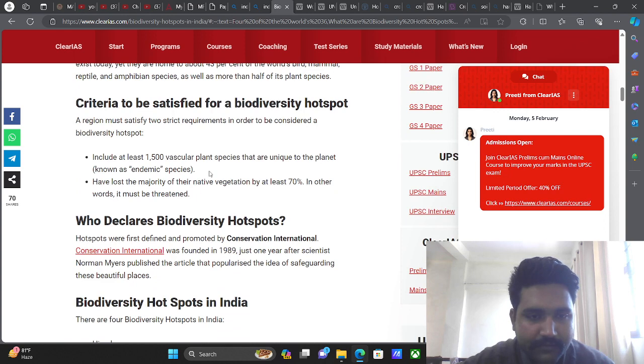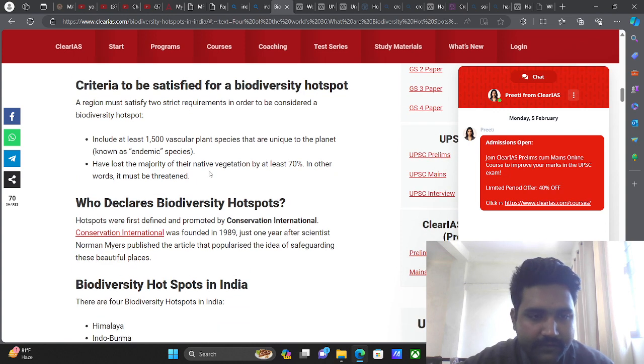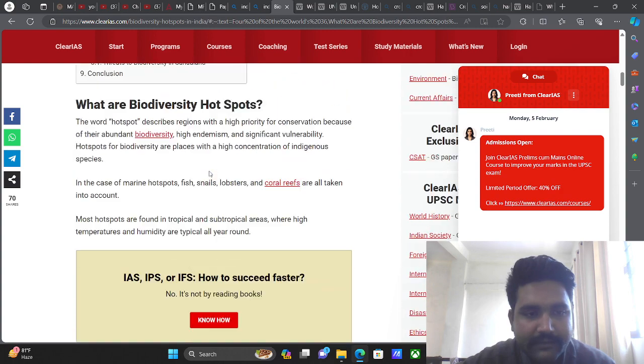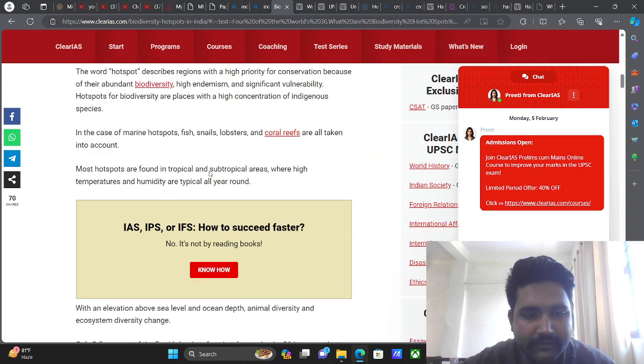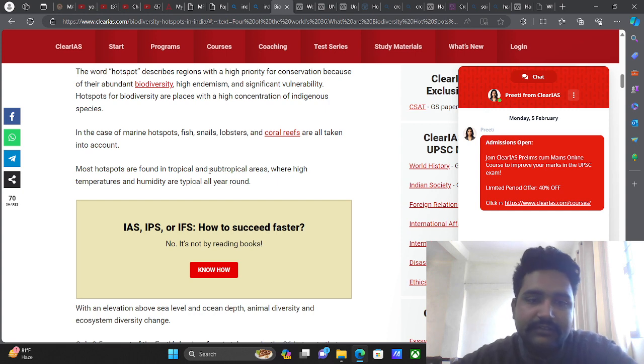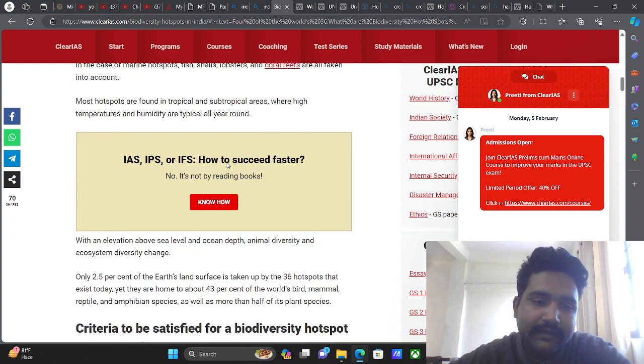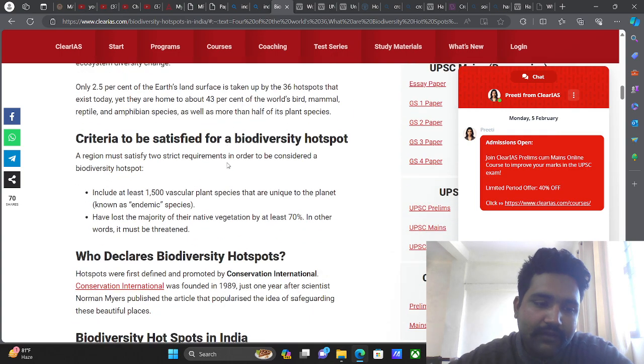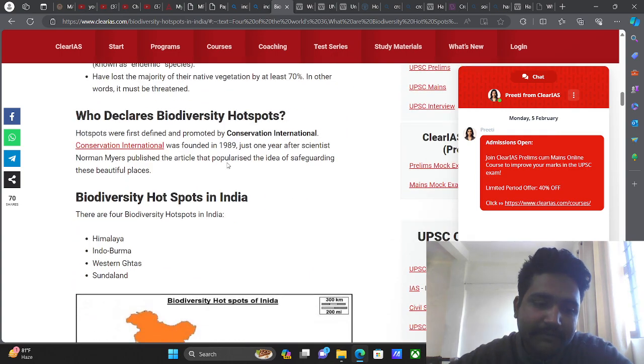Criteria to be satisfied for a biodiversity hotspot include at least 1500 vascular plant species that are unique to the planet. So basically, a biodiversity hotspot has a high concentration of indigenous species, or species that cannot be found elsewhere in India, or which are very unique to that particular place.